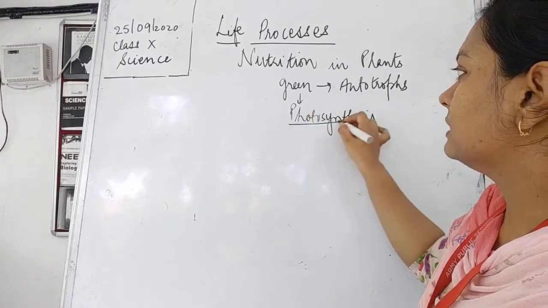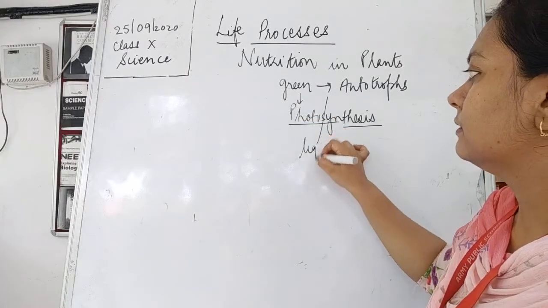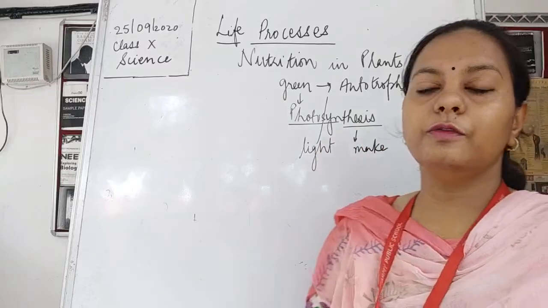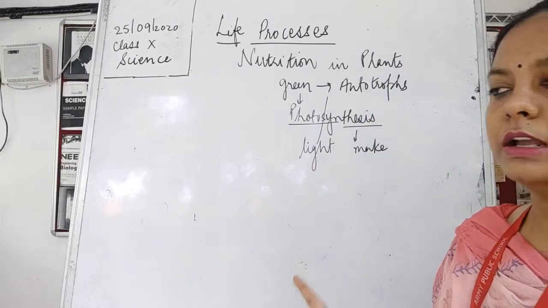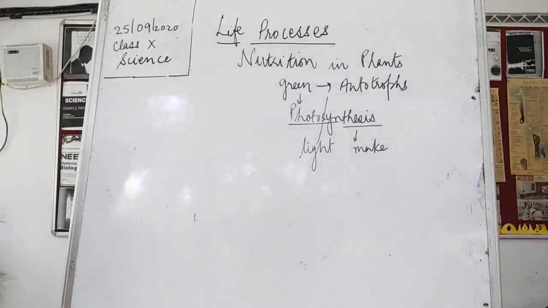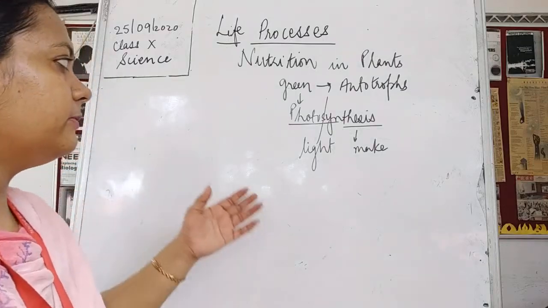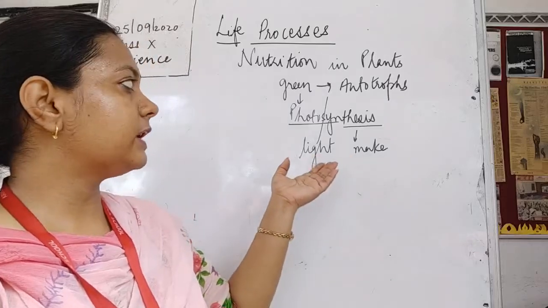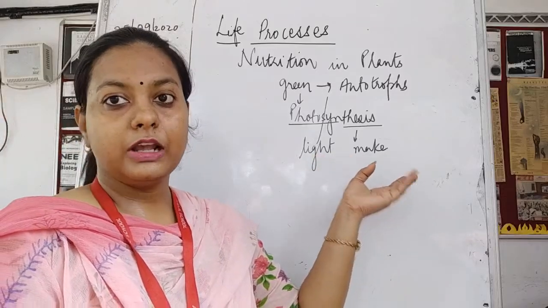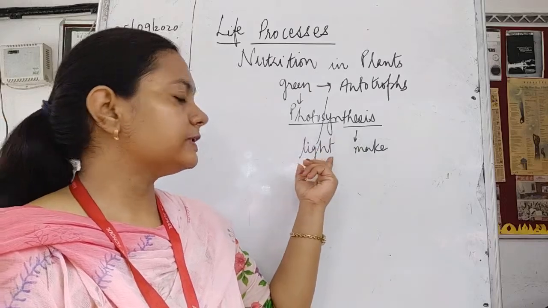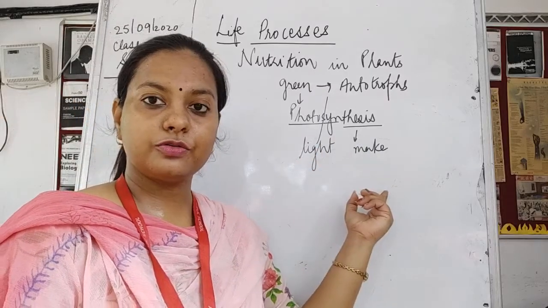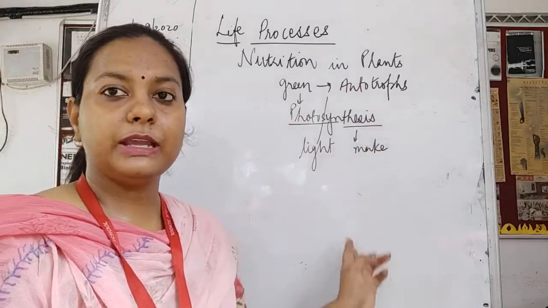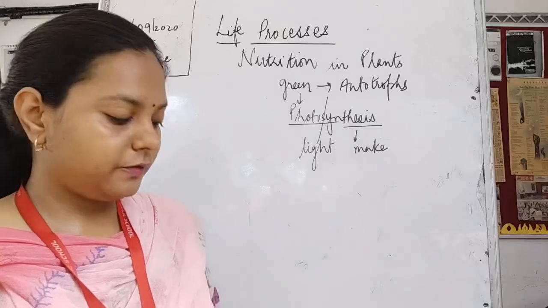Now what is this photosynthesis? Photo means light and synthesis means to make. They can make their food in the presence of sunlight. So this is about photosynthesis. You all have studied the definition of photosynthesis in lower classes also, children. Photosynthesis is a process done by the autotrophs, and in the presence of sunlight they synthesize their food. They make their food. That is what is known as photosynthesis.